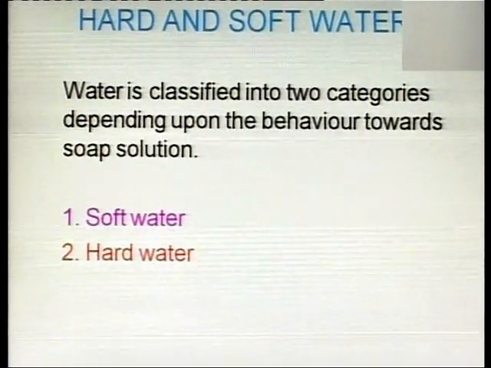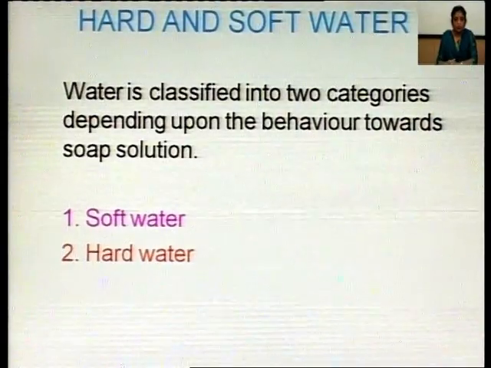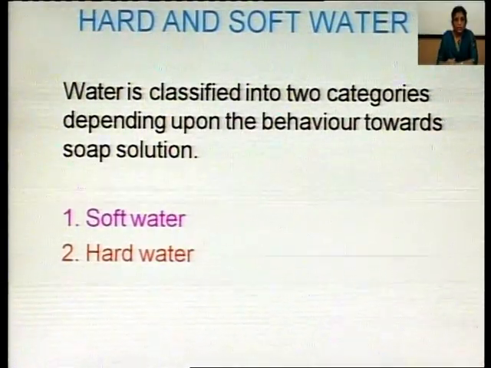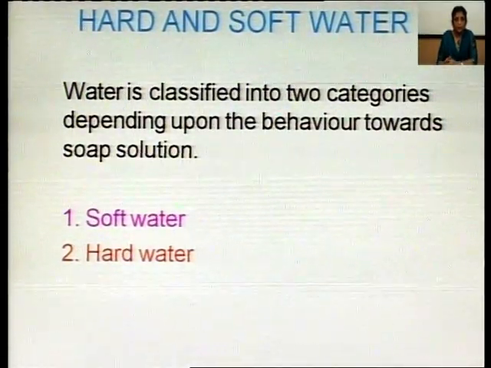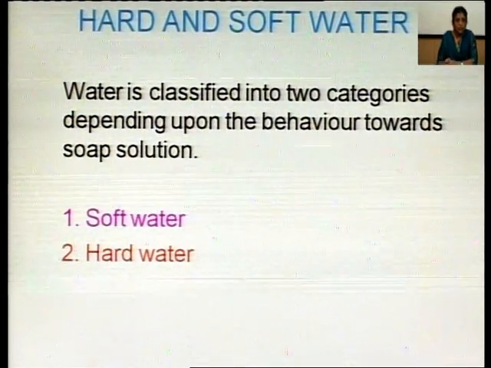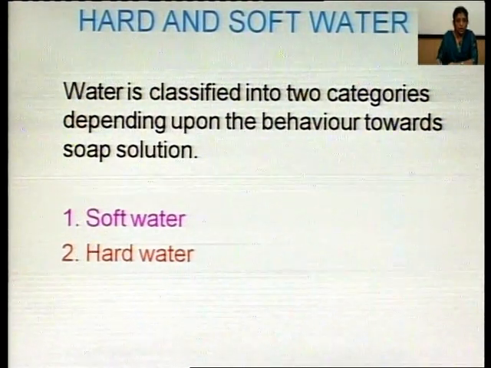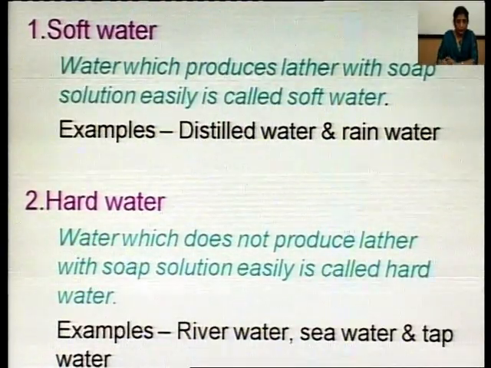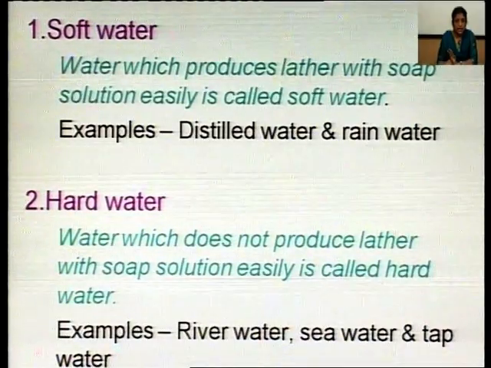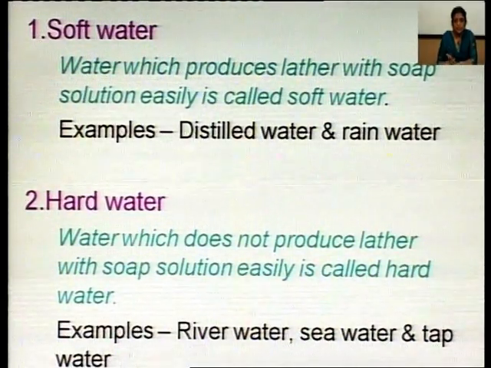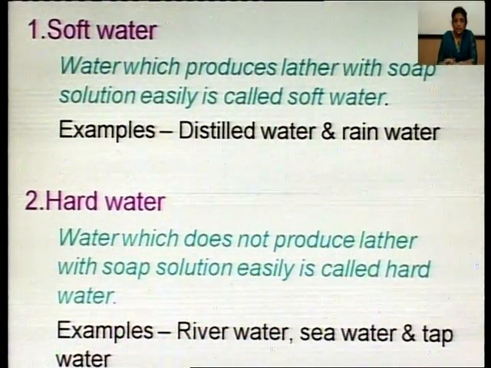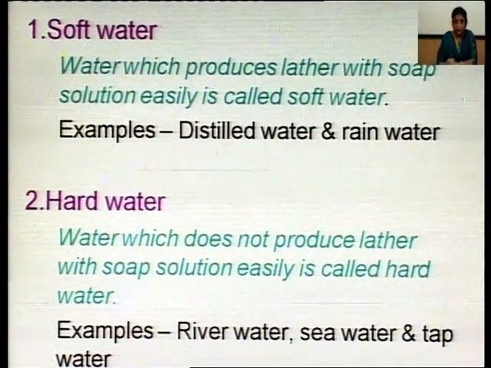Now, let us have a look at hard and soft water. Water is classified into two categories depending upon the behavior towards soap solution. Number 1, soft water; number 2, hard water. Soft water: water which produces lather with soap solution easily is called soft water. Examples are distilled water and rain water.